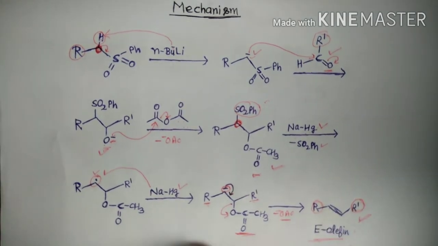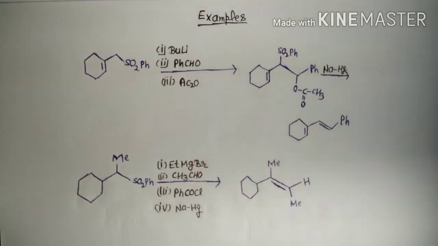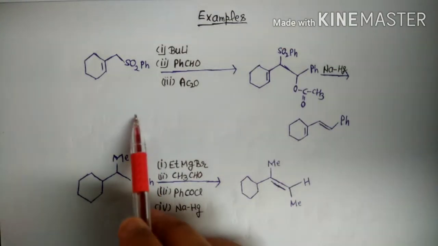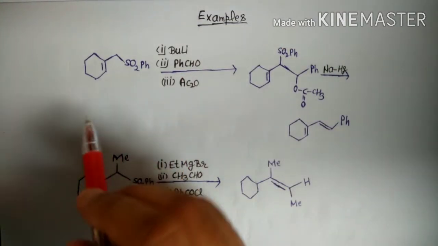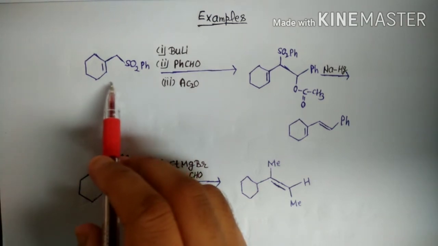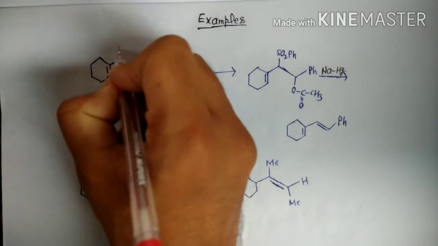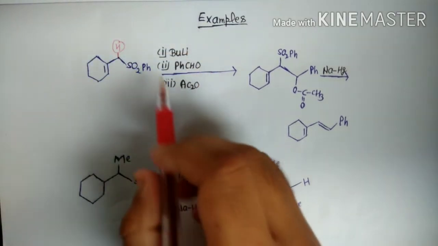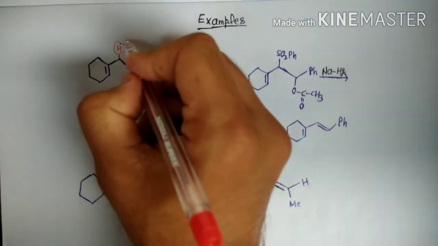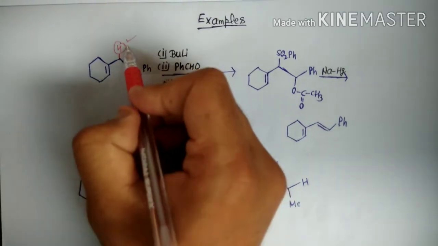Now we discuss some examples of Julia olefination. In the first example, this is the phenyl sulfone, and this is the acidic hydrogen on the alpha position. This is the base, which abstracts this acidic hydrogen.